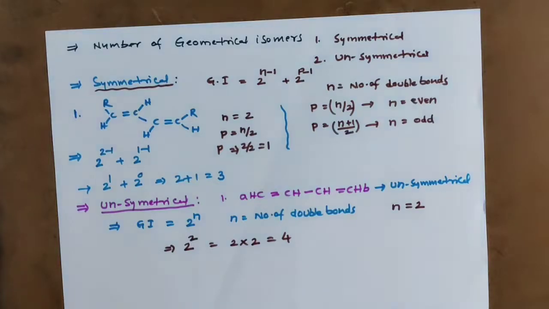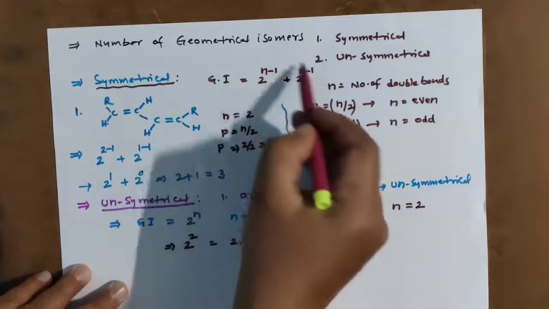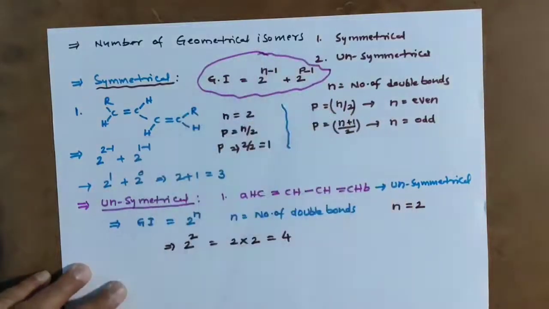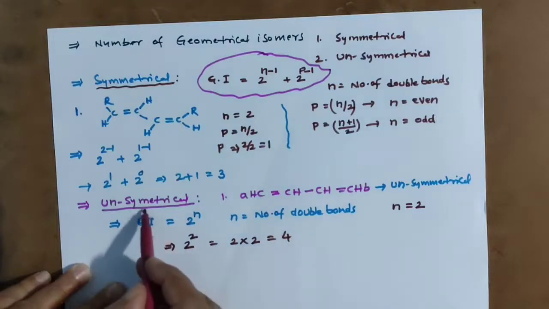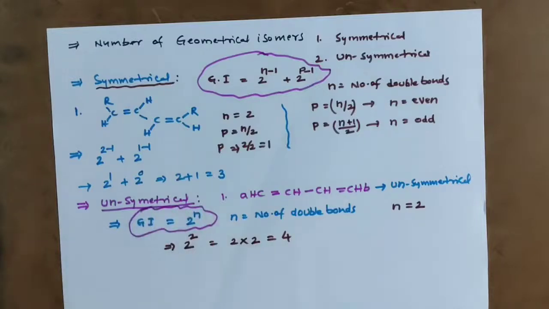So remember, my dears, if a symmetrical molecule is given, the formula is this. If the molecule is unsymmetrical, the formula is this. If you remember this, you can easily calculate how many geometrical isomers are possible in a given compound. No need to remember any other things.